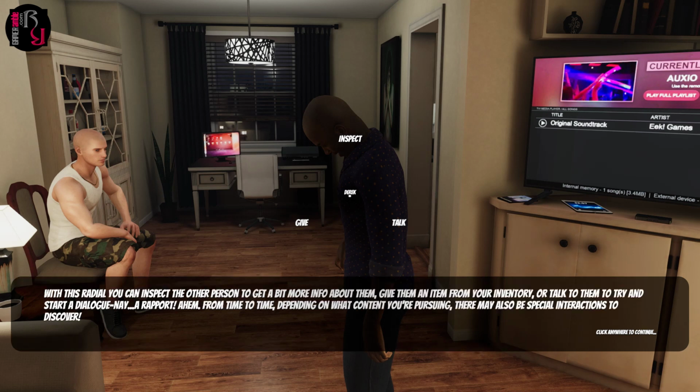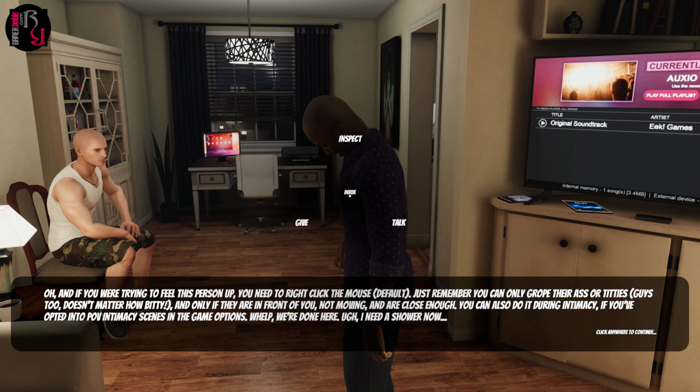With this radial, you can inspect the other person to get a bit more info about them, give them an item from your inventory, or talk to them to try and start a dialogue, nay, a rapport. From time to time, depending on what content you're pursuing, there may also be special interactions to discover. Oh, and if you're trying to fuel this person up, you need to right-click the mouse. Just remember, you can only grope their ass or guys too, doesn't matter how bitty, and only if they're in front of you, not moving and are close enough. You can also do it during intimacy, if you opted into POV intimacy scenes in the game options.